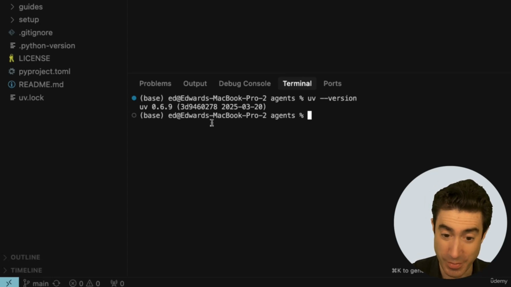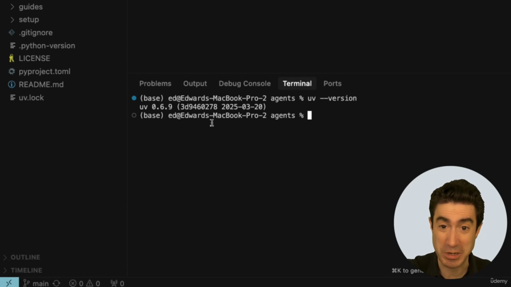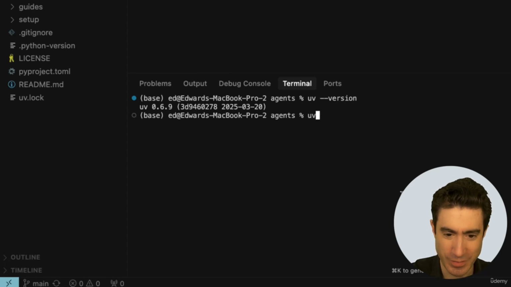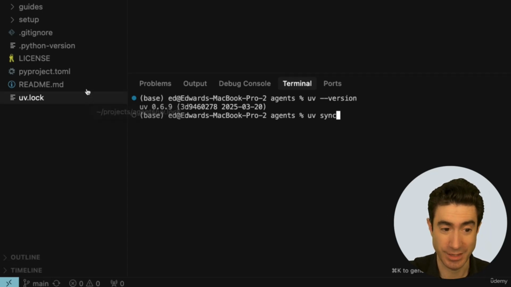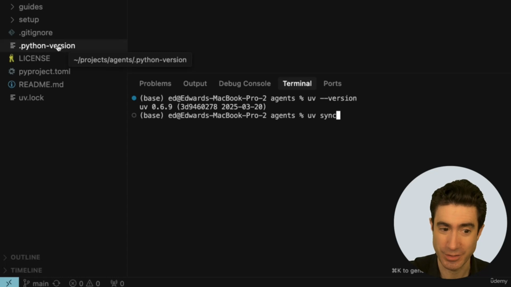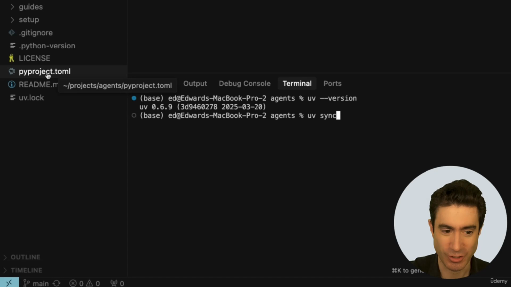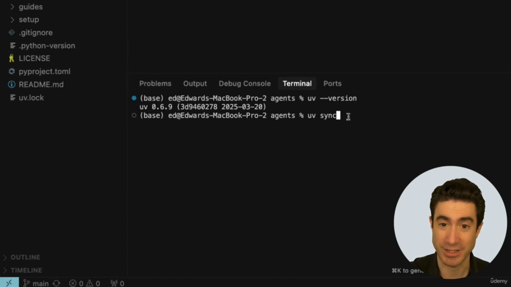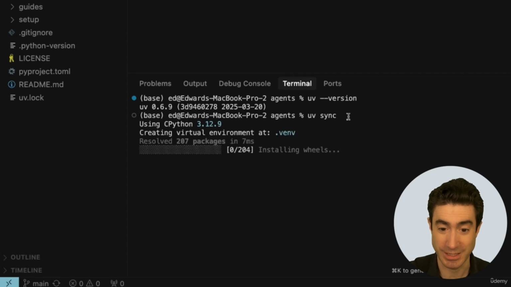And with that, we are almost ready to go. There is now only one command left. And what is that command, I hear you ask? It is simply to type at this point, uv sync. Like that. And what that's going to do is it's going to look at some of the other files here, like a Python version file and a pyproject.toml and some other things and a UV lock. And it's going to use that to build our environment. And let's see it doing that.